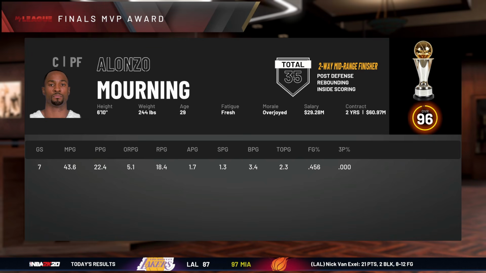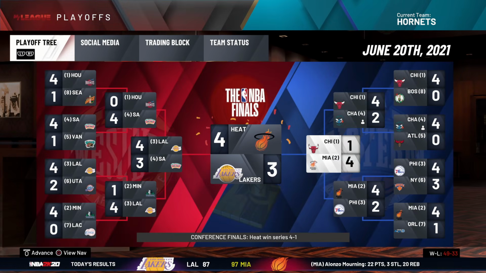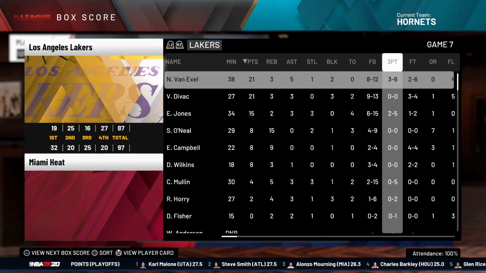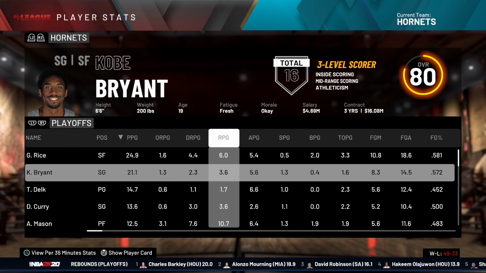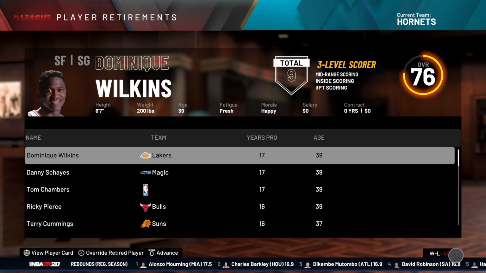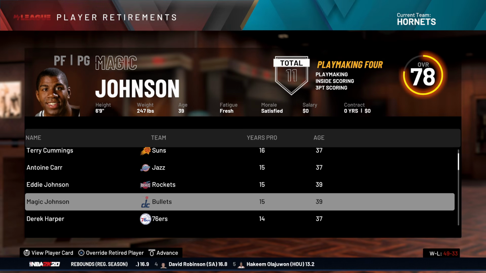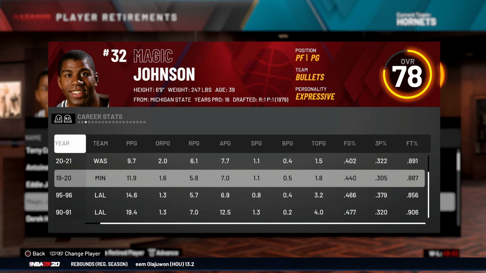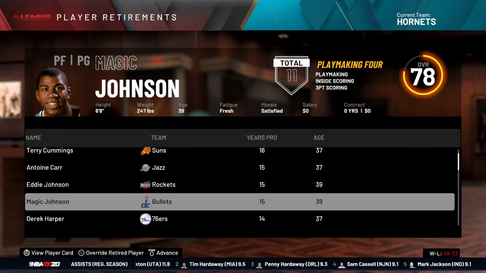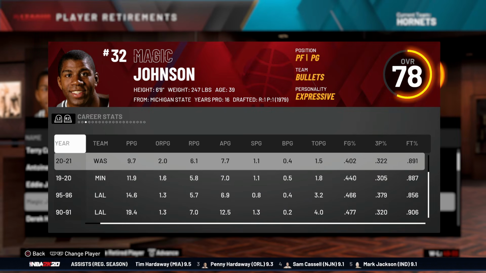Alonzo Mourning, Finals MVP. This man was on one hell of a tear. Beat down the Bulls 4-1, and he outperformed Shaq. Here's Kobe's playoff stats: 21 and 6 a game. Dominique Wilkins of the Lakers retired. I saw that they tried to replace Kobe with him. Magic Johnson of the Bullets retired. I forgot this man was in free agency in this class. Yeah, but you know what Magic Johnson this is. First of all, he's a power forward for that circumstance.